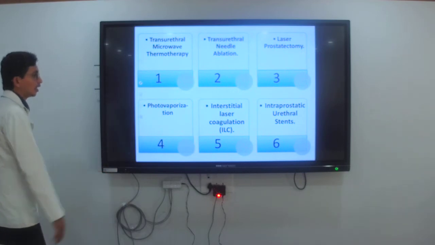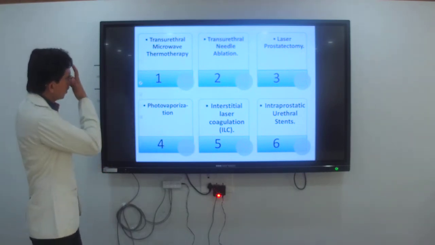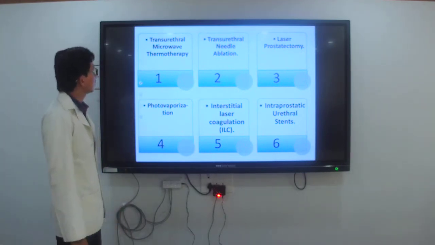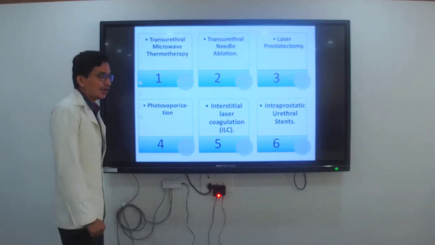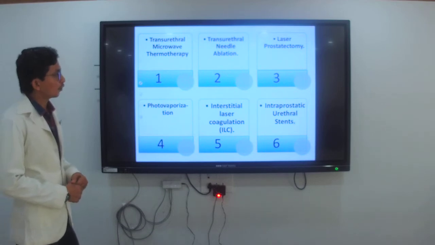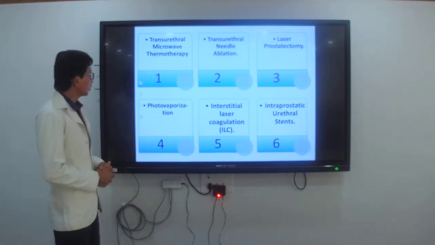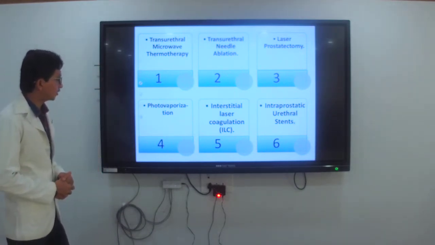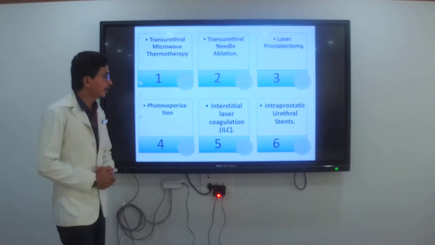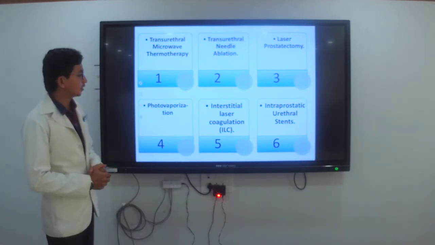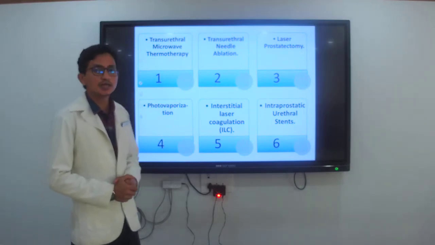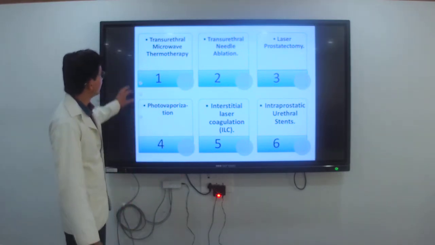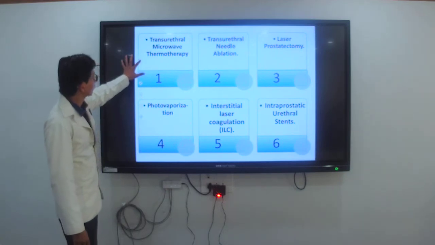In that, it has 6 points: transurethral microwave thermotherapy, transurethral needle ablation, laser prostatectomy, photovaporization, interstitial laser coagulation, and intraprostatic urethral stents. These are the 6 points which we are going to deal with.